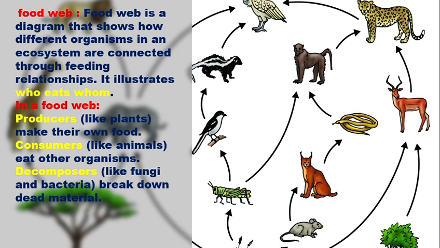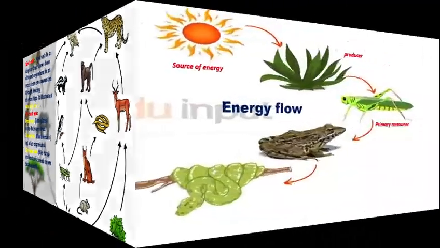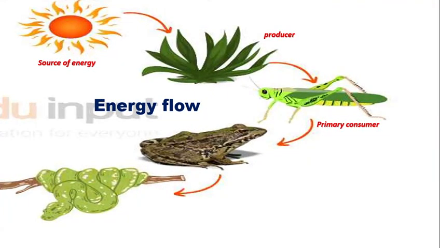Then what is the definition of a food web? A food web is a diagram that shows how different organisms in an ecosystem are connected through feeding relationships. And now I will tell how energy flow relates to the food web and food chain.